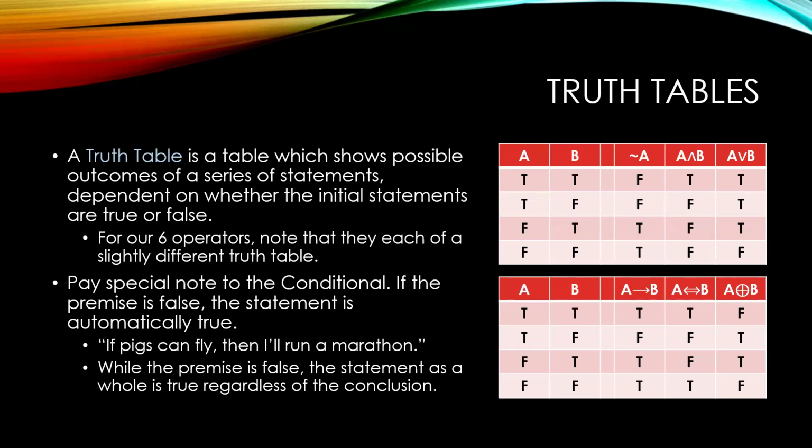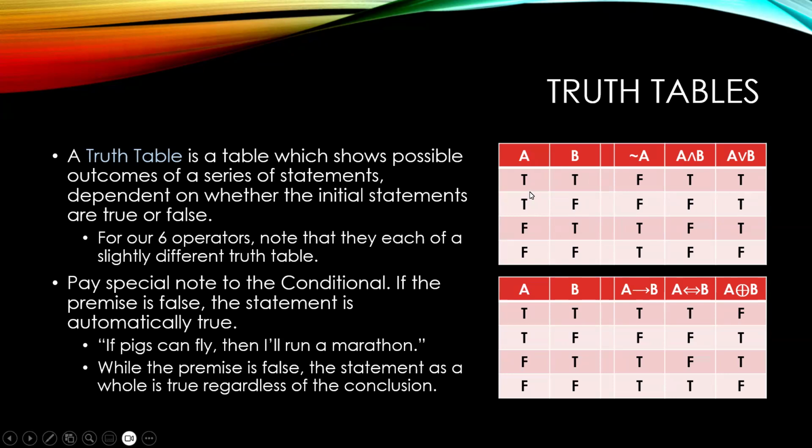A truth table is a table which shows possible outcomes of a series of statements, dependent on whether the initial statements are true or false. For our 6 operators, note that they each have a slightly different truth table. In particular, pay attention to the conditional, as it's a little bit weird. And so let's go through these.